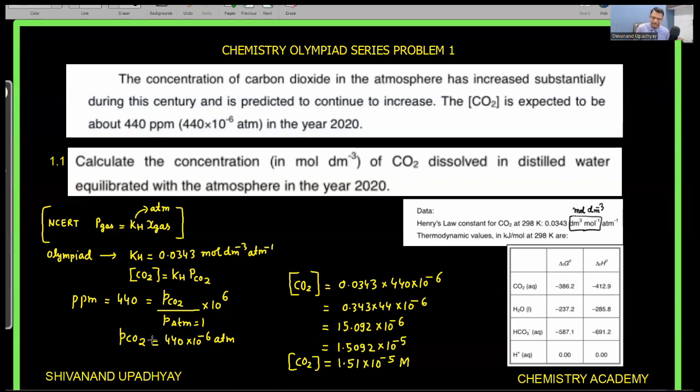form. But here in this question, by looking at the units of Henry constant, we have decided how to represent the Henry law. So this is an important point which you have learned from this question. So let us move to the second part of the question.